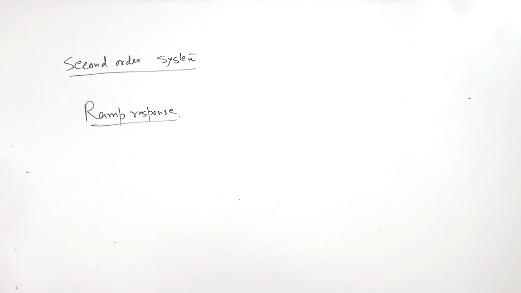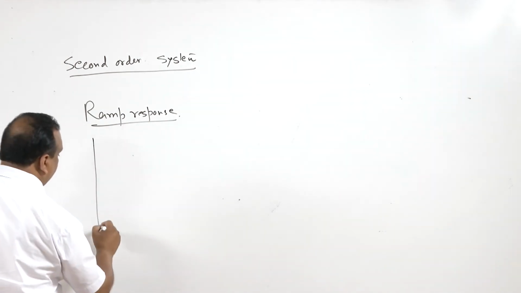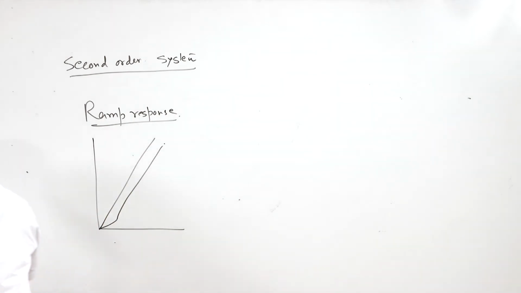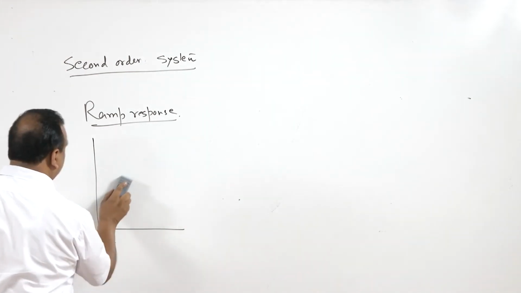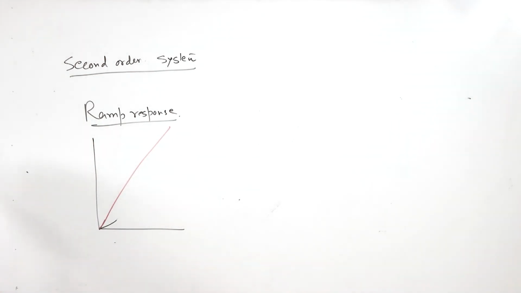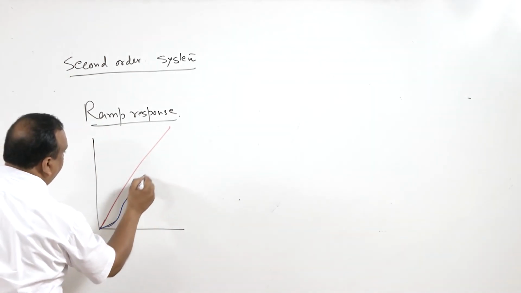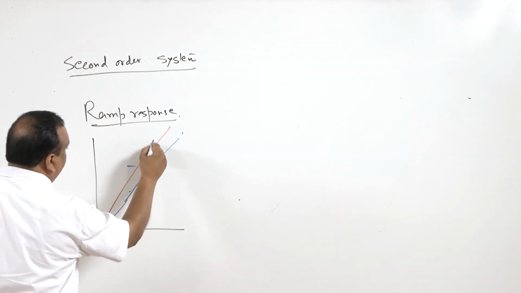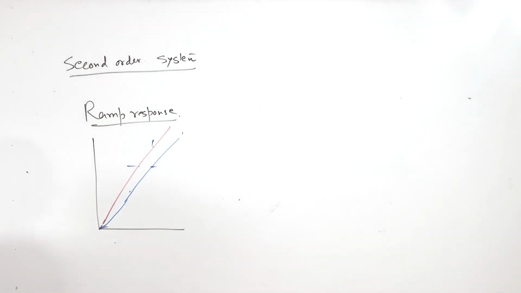If you remember, in the first order system we have taken a ramp response as something like this. Suppose this is ramp input, then the output, ramp output, we have taken something like this. Right? And there is a steady state error in the measurement, or there is a time lag and steady state error in the measurement in the first order system, and it was